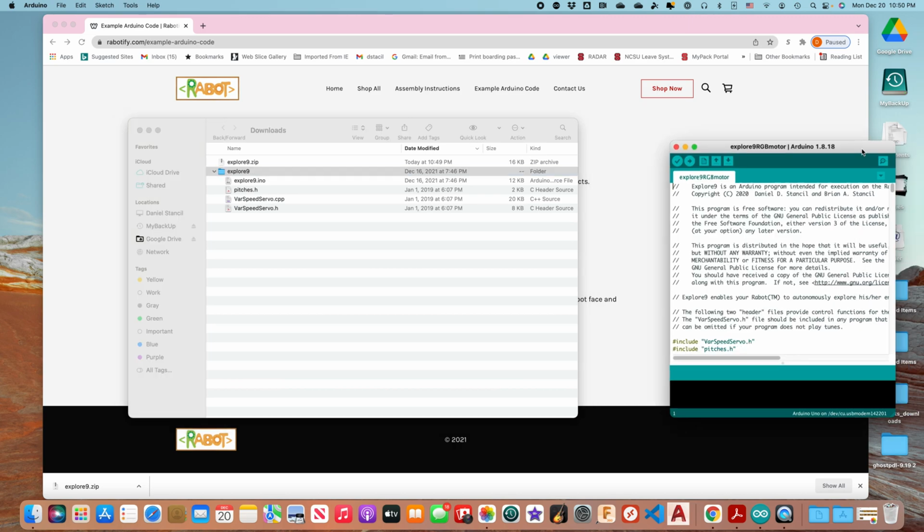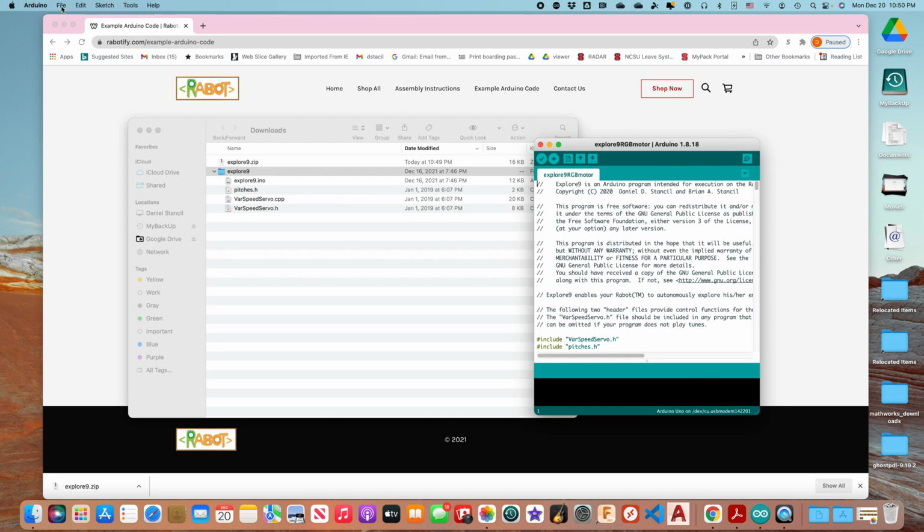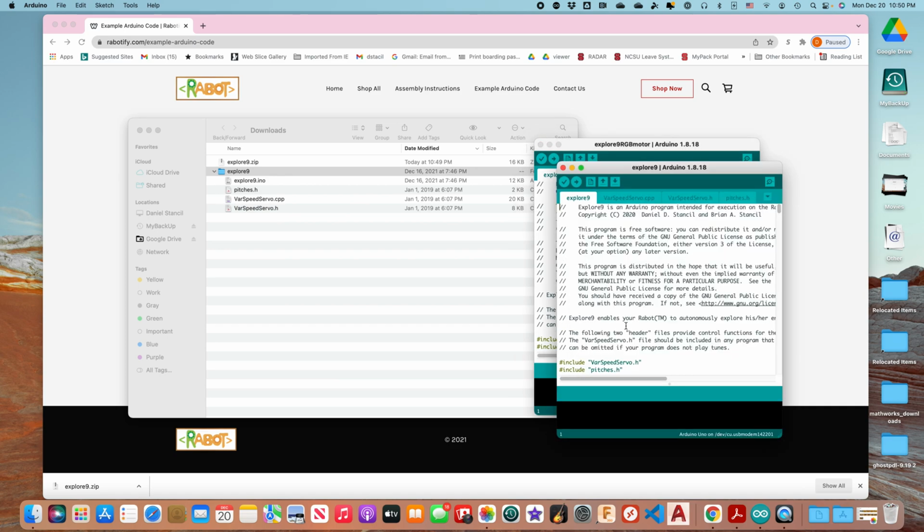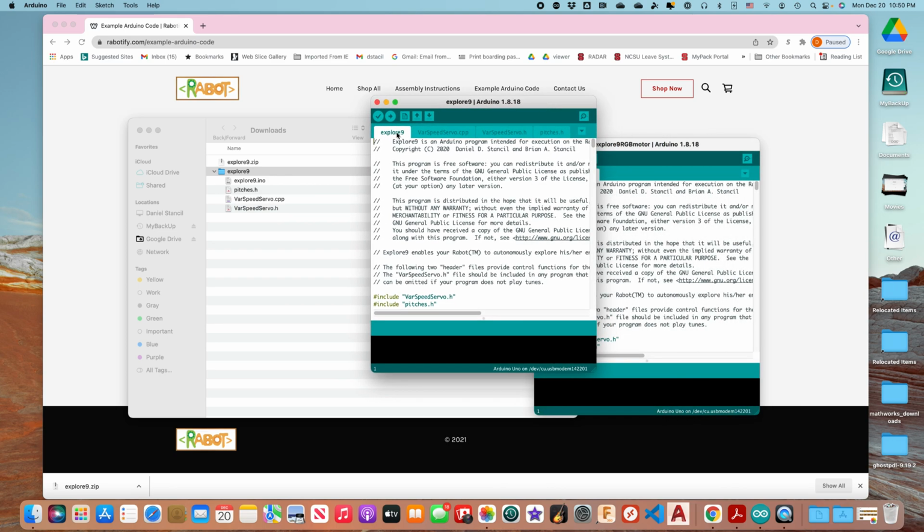So now let's go back to the Arduino IDE. I go up to File and say Open, and I navigate to the download file, and you'll see that explore9.ino is a choice. The other libraries and things are grayed out, so if I just click the INO file and then Open, it'll open a new window. Not only will I have the Explore9 program, but I'll have these other tabs which correspond to the other files. These are headers and programs and so forth that will enable the Rabot to do different things.